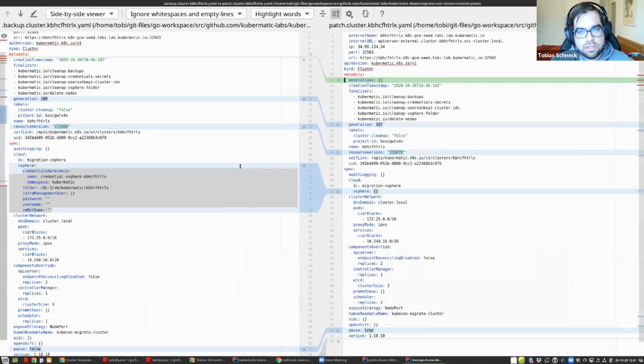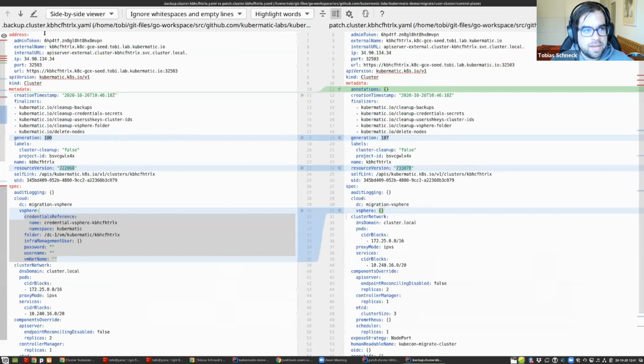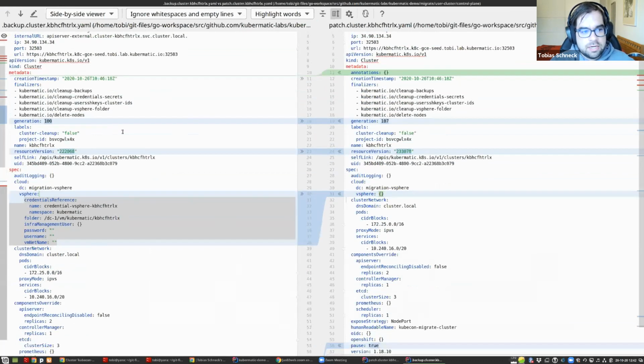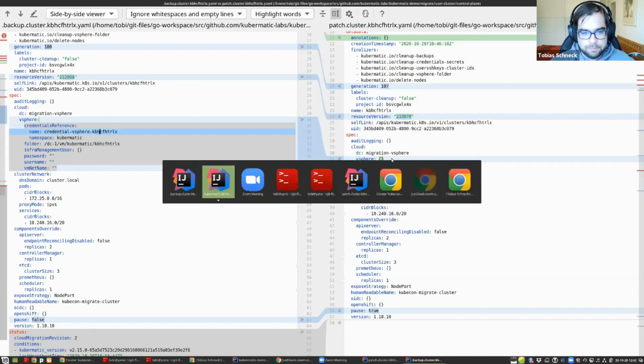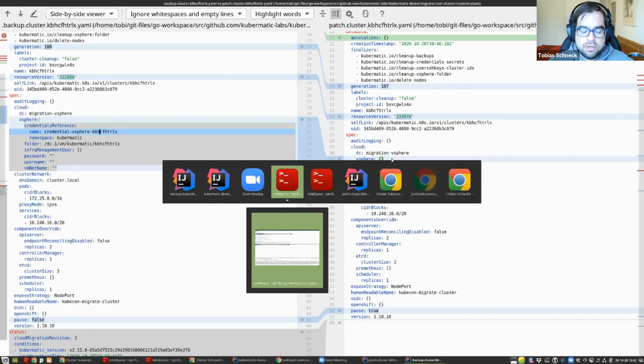So currently, that's our cluster CRD. On the left, we have the backup cluster spec, and we have our API server token and so on. And we have the finalizers, which clean up our cloud when we delete the clusters. And that's now the important stuff. We have the vSphere configuration, which references a credential and the folder and so on. And that's something we now remove, as well as the status fields, and we apply this change now to our cluster. The first step is to remove the credentials, this is needed.